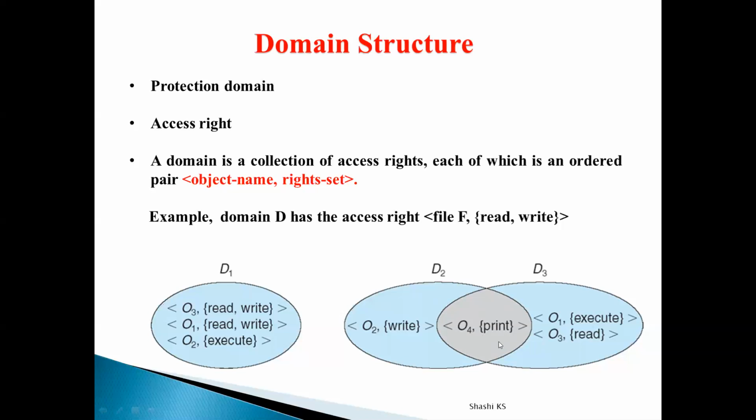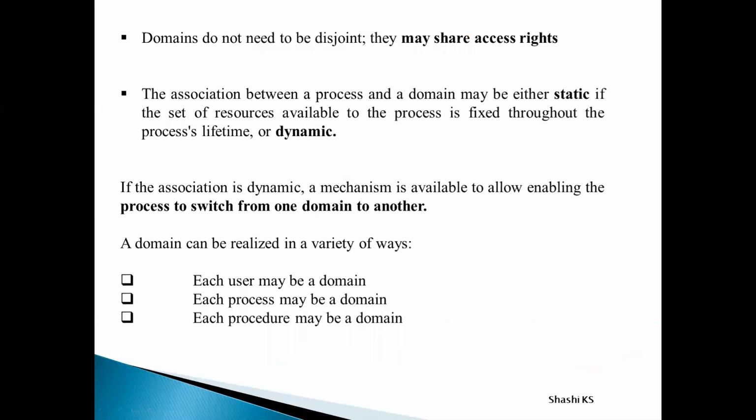This means that a process executing in domain D2 can access object O4 and perform the print operation on object O4. Similarly, if a process is executing in domain D3, it can also perform the print operation on object O4. It means both sets of processes in domains D2 and D3 are sharing their access rights. That is the meaning of this. So from this, you can understand that domains can share their access rights.